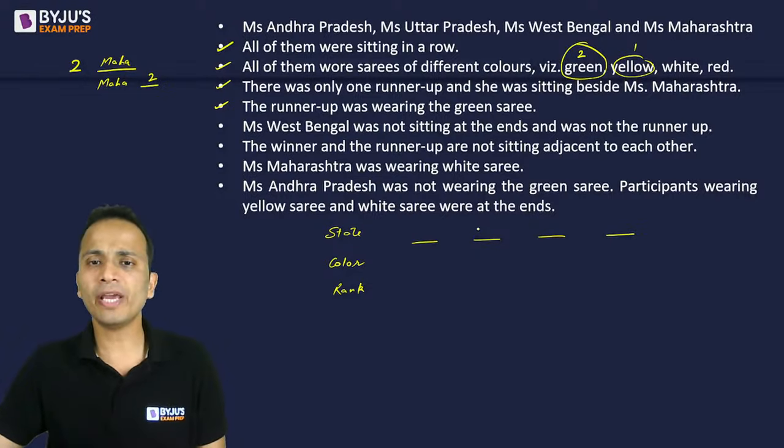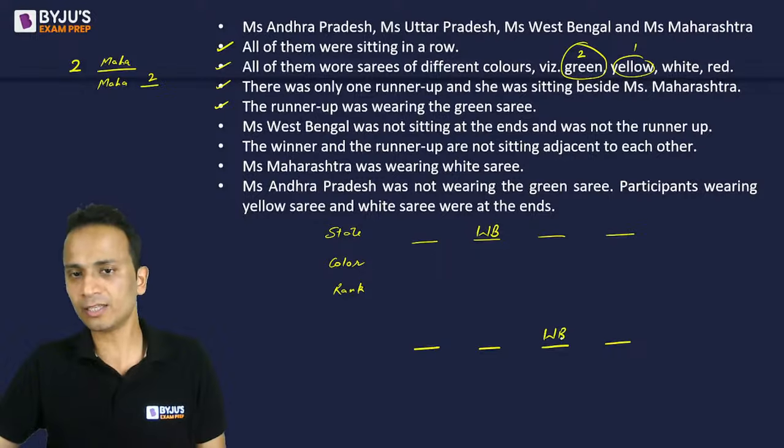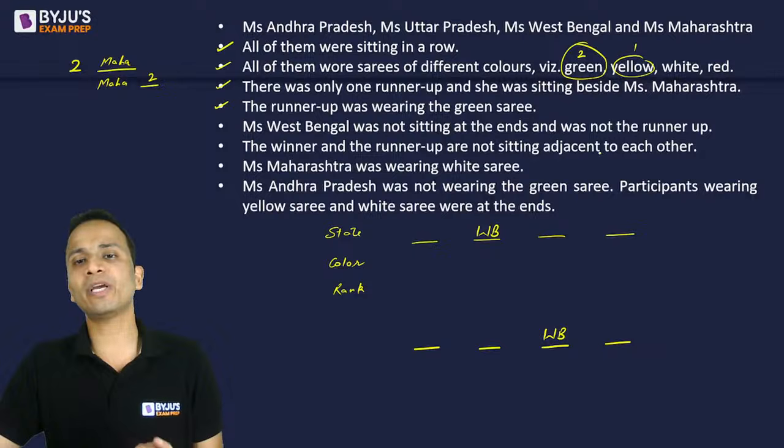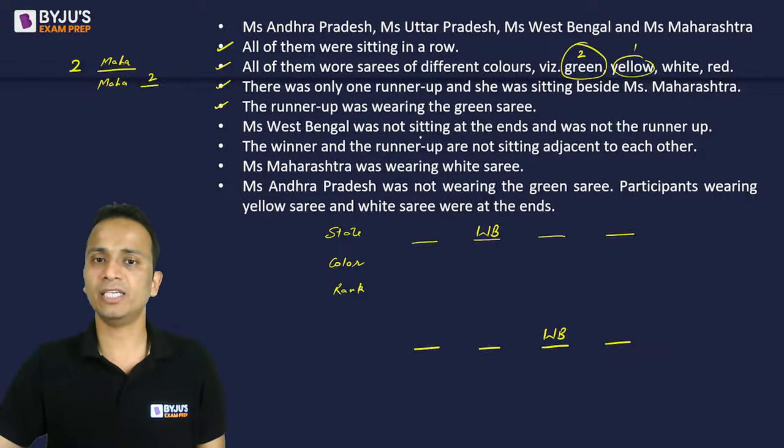So now here I will make two cases. West Bengal here, or in another arrangement, I can place West Bengal at the third chair. Also, West Bengal will not be the runner-up, so West Bengal will not be ranked 2.